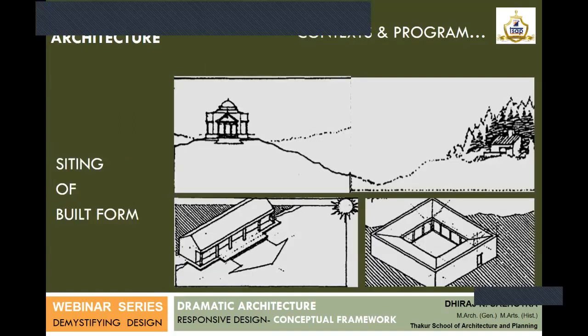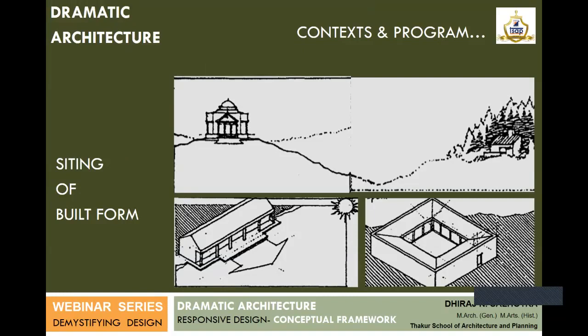There are different contexts and different programs which have definitely different needs. So we need to be very wise on what kind of a dramatic architecture we need to create. It will depend upon the context of the site and also the program. So in architecture, nothing is 100% right and nothing is 100% wrong. Nothing is black, nothing is white. So there is a lot of area of how you interpret things.